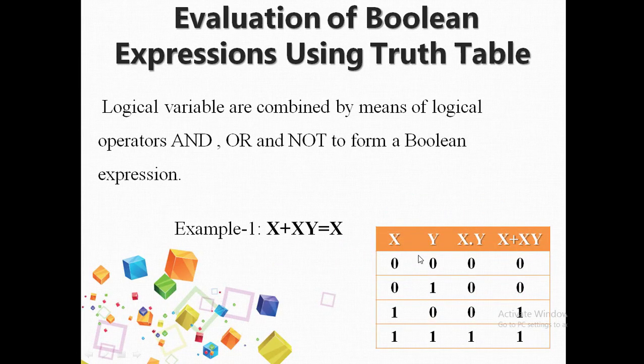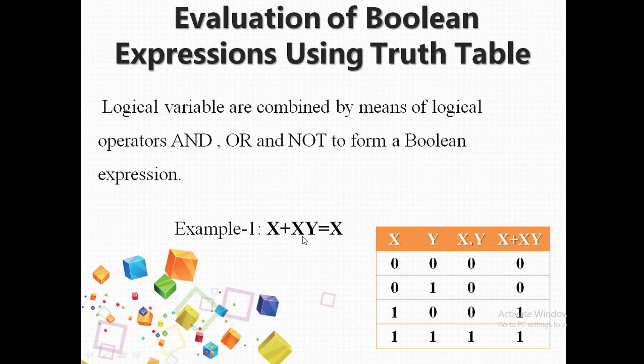Let us explore how many variables we have in the LHS part and the RHS part. In the LHS part we have x and y, the 2 variables. So it will be 2 to the power 2, 4 combinations can be available. 2 zeros and 2 ones in the x and in the y: 0, 1 and 0, 1 combination. I have explained in the last class how to take these combinations.